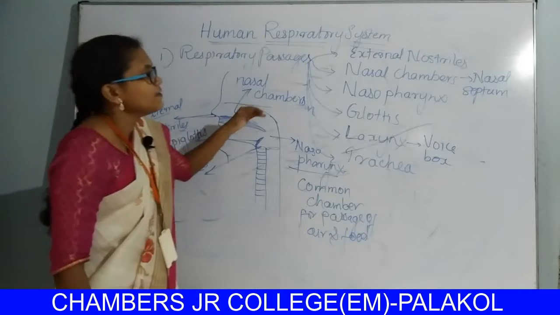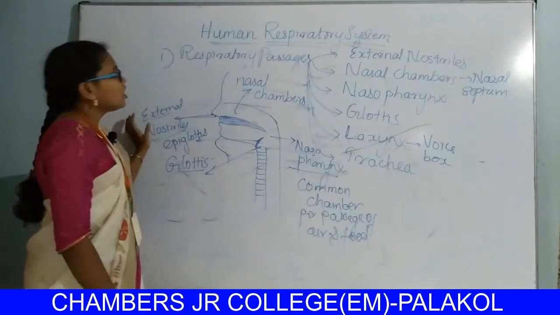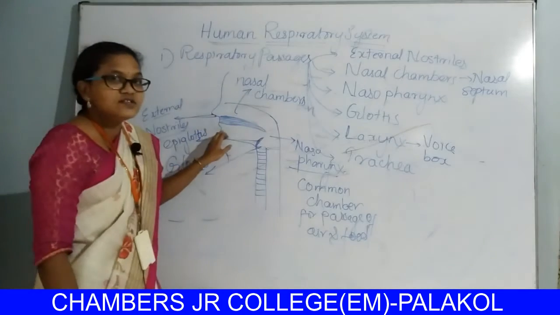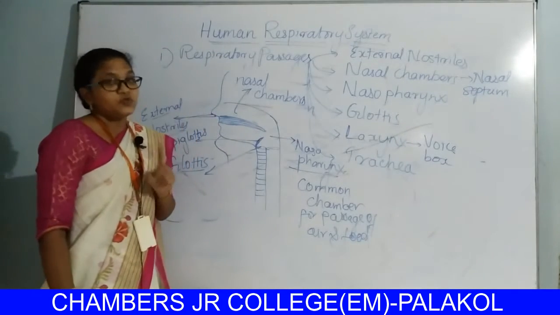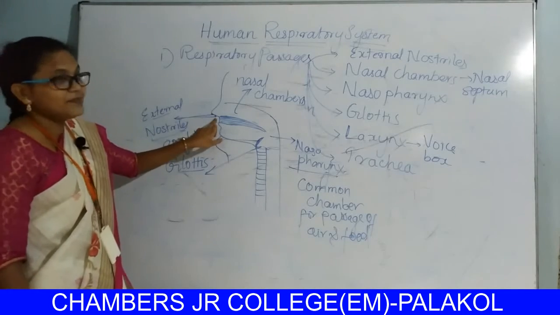Air passes through these passages. How many external nostrils are there? Two, a pair of external nostrils.